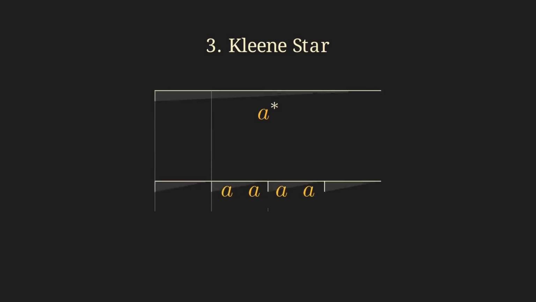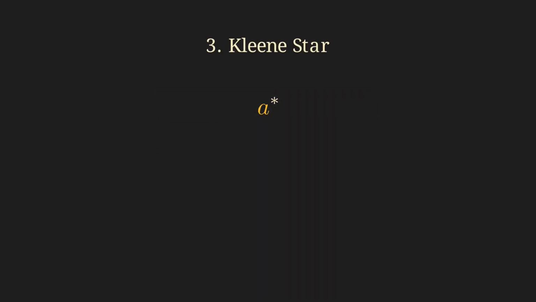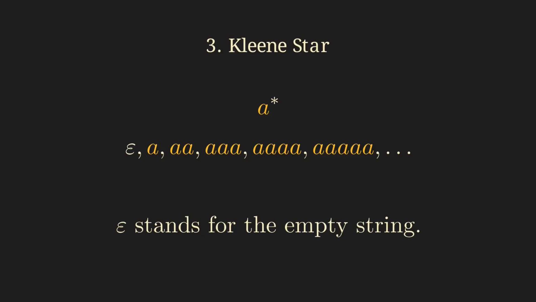And third, the Kleene star. A star around a regex means that this regex can be concatenated with itself any number of times. For example, A star stands for a sequence of A's of any length. So the regex A star matches the following strings. Repeating it 0 times is explicitly permitted here, which then corresponds to the empty string. To avoid writing quotation marks, we denote the empty string by the Greek letter epsilon.